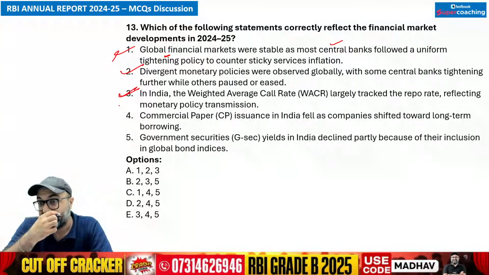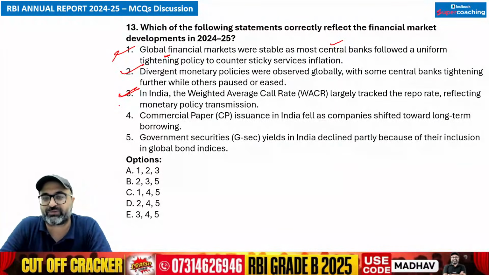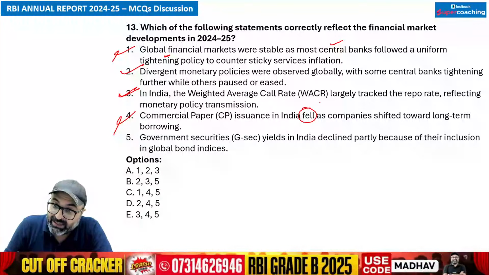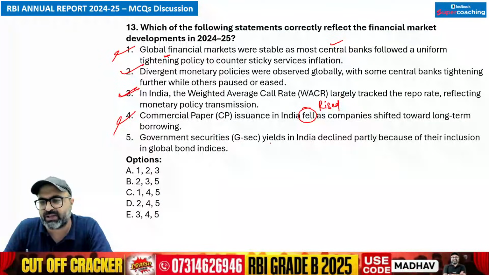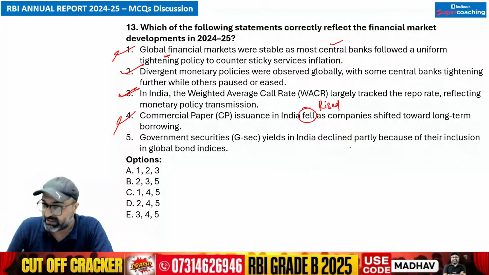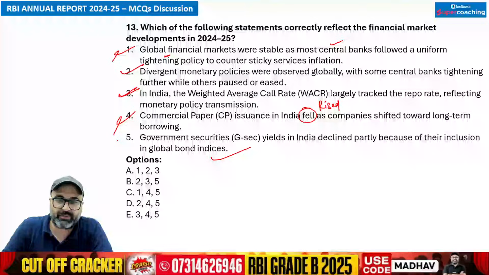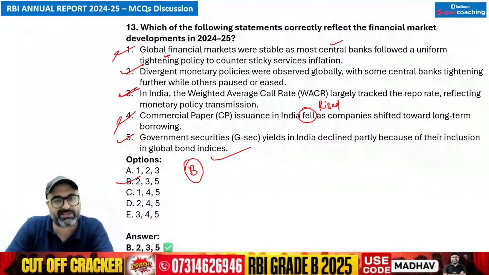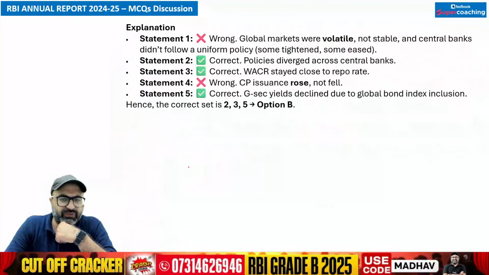Commercial papers issuance in India fell as companies shifted towards long-term borrowing. No, sir. Commercial paper has been increased. It has risen in comparison to the previous year. Government securities yield in India declined partly because of their inclusion in the global bond indices. That is true. India में जो government securities है उनकी yield कम हुई है. That is absolutely correct. So answer is going to be 2, 3, 5 क्योंकि उनके prices बढ़ गए. Due to increase in price, the yield decreases. We know that.